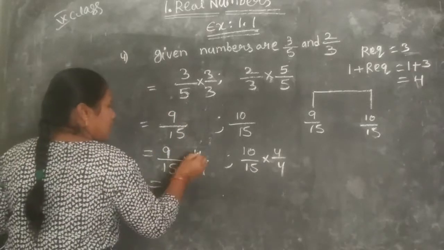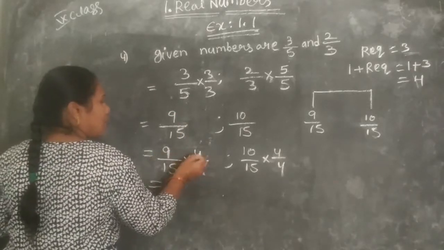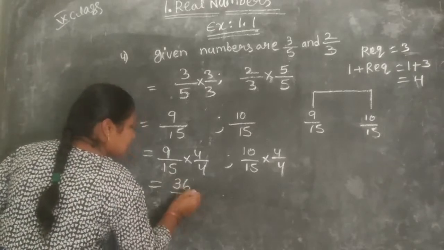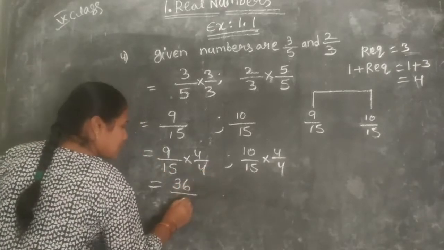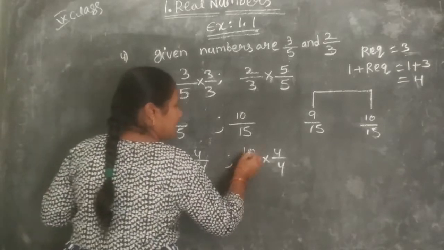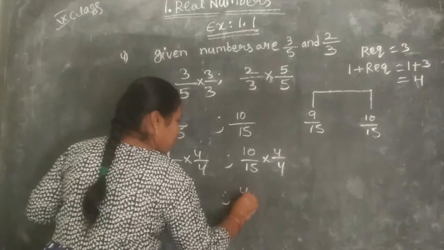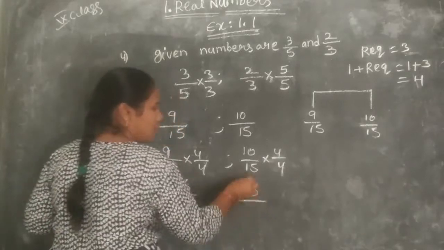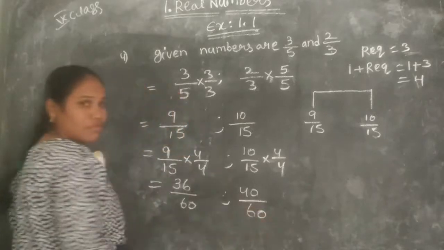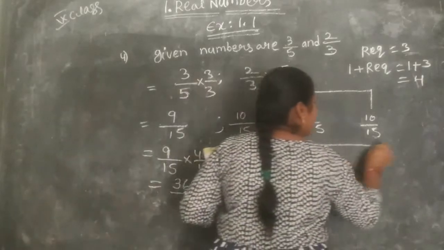Okay. 9 4s are 36. 15 4s are 60. And 10 4s are 40. 15 4s are 60. So let's see here.